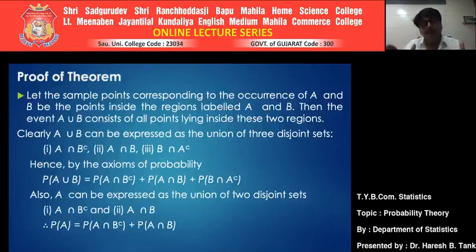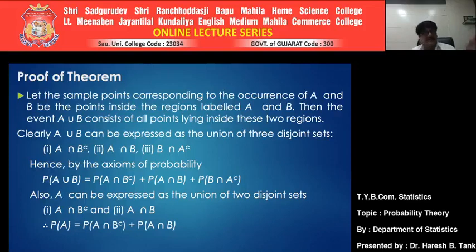Let the sample points corresponding to the occurrence of A and B be the points inside the regions labeled A and B. Then the event A union B, which means the points are in A or they are in event B, consists of all the points lying inside these two regions.